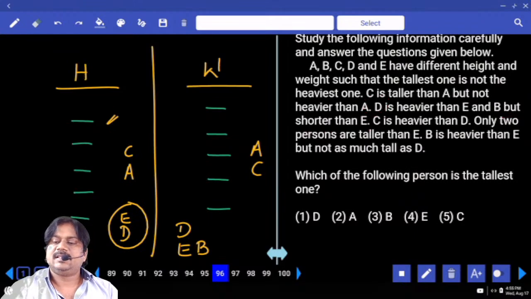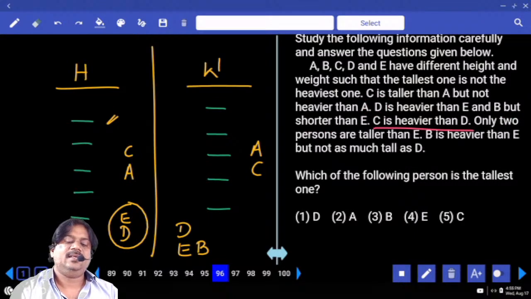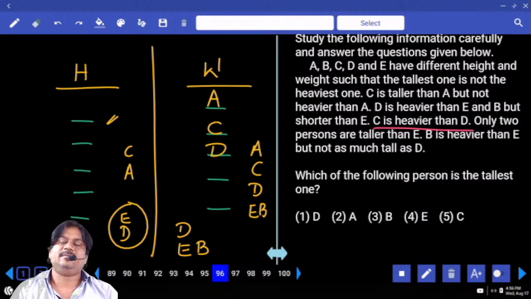Right. C is heavier than D. The information which is about weights: C is heavier than D. And this is the place of E, B. Can we confirm A's place? Yes or no? C, D. Can we have any confirmation about E, B as of now? No, right. Next, only 2 persons are taller than E.